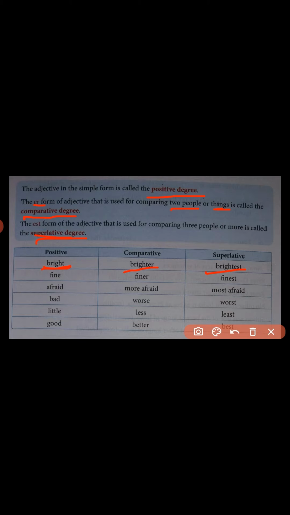Better you go through all these adjectives given in this table. There are so many adjectives and they have all those three forms for every adjective. So now you can frame your own way and attempt the given exercise in our course book. Better you go through it in the textbook.